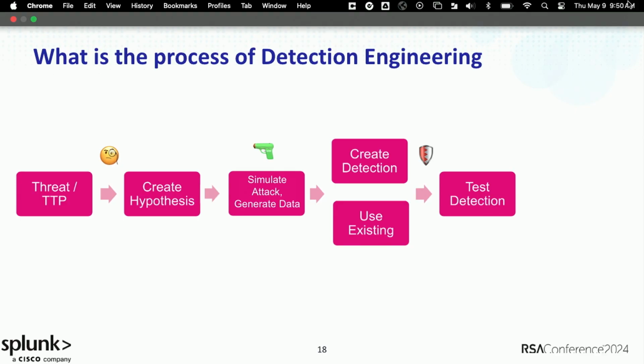Now we have a working detection we can trust, and we can answer within minutes how it works, why it works, and essentially show it, right? Be transparent about it. And there's a final piece in there. I think it's missed out by a bunch of folks when we talk about detection engineering, but you need to deploy this thing. So how do we package it in a way that is usable in an environment, right?